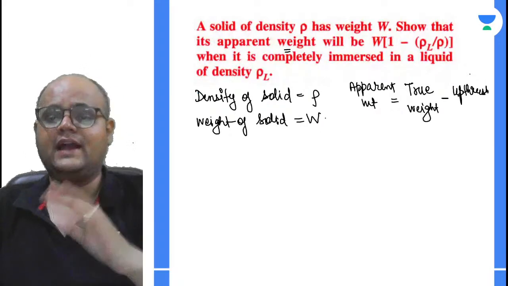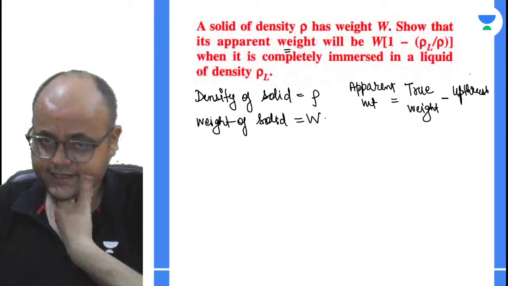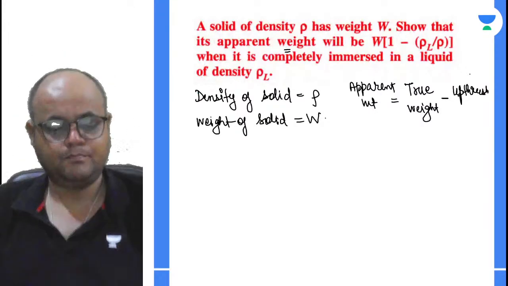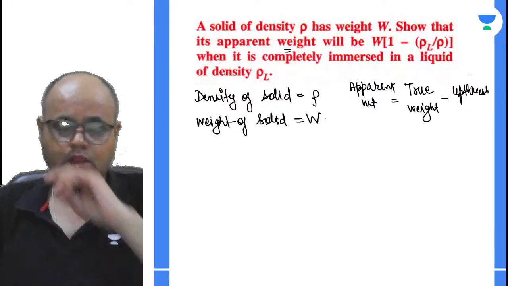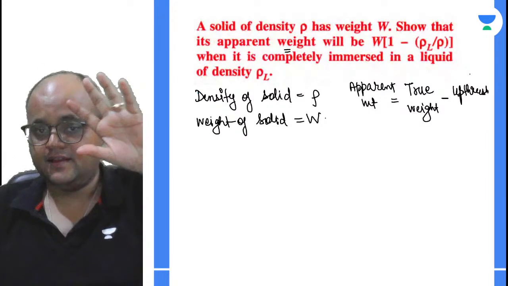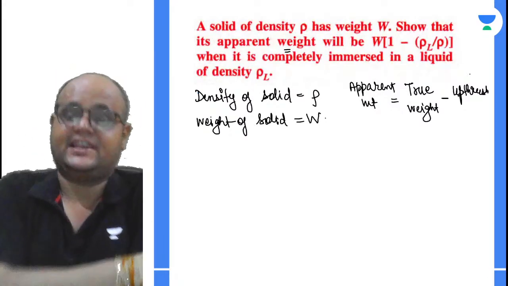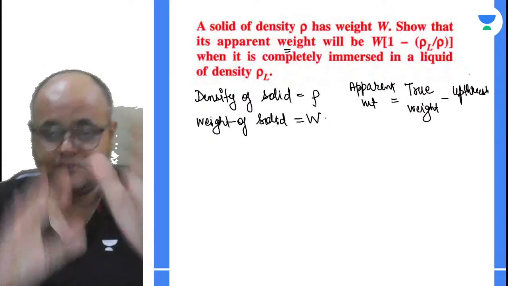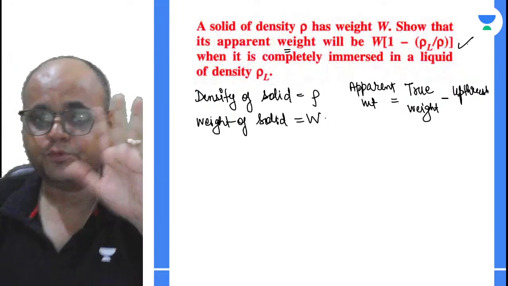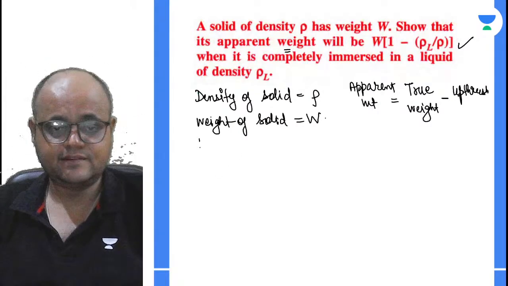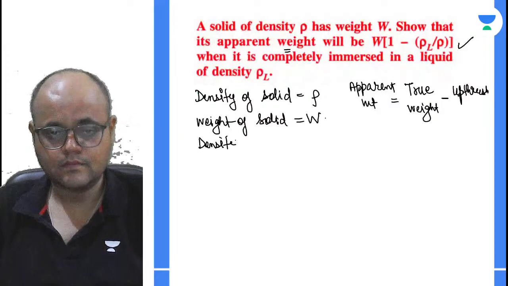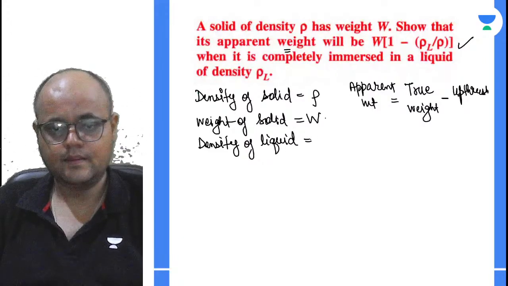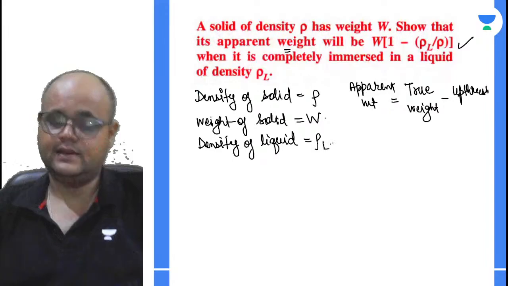This is what we have to find. Okay, तो अपने को निकालना क्या है? We need true weight and we need upthrust. Okay, बात समझ में आई? चल, and we have an expression and we have to prove that expression. तो अभी आप बोलोगे कि सर ये तो बहुत आसान है, but it's very easy, but you have to manipulate your answer in such a way कि आपको ये prove करना है. What else we are given is density of liquid, and this is rho into L, right?